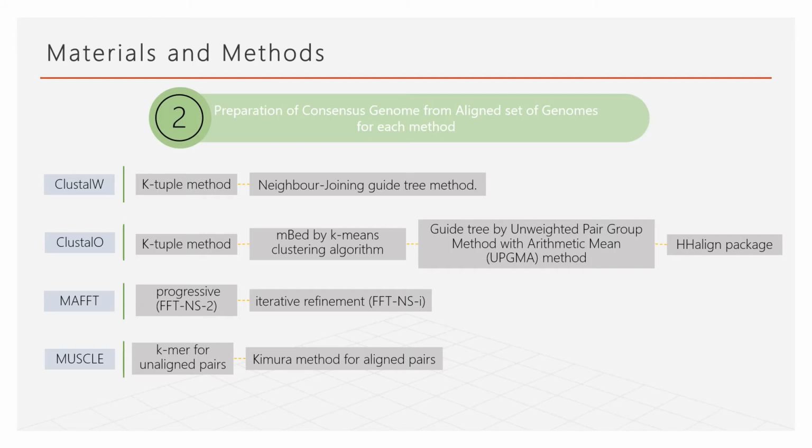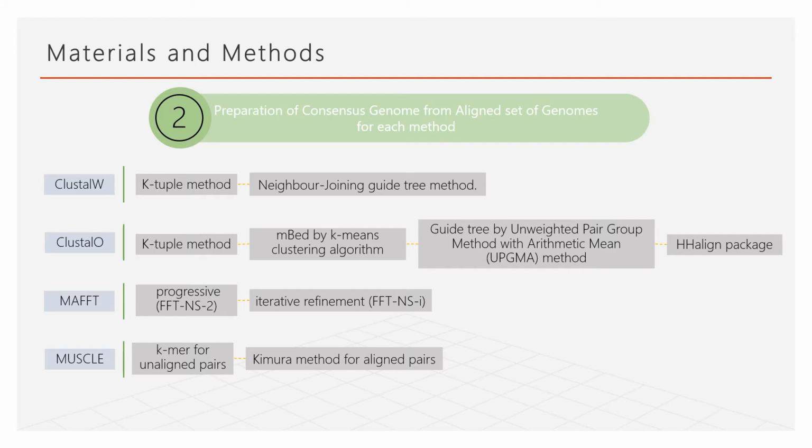MAFFT uses two different methods, the progressive and iterative refinement. The objective of MAFFT is to merge local and global algorithms for MSA. Initially, progressive refinement is used to calculate all pairwise distances to create a provisional MSA from which refined distances are calculated. Then iterative refinement is performed to get the final MSA.